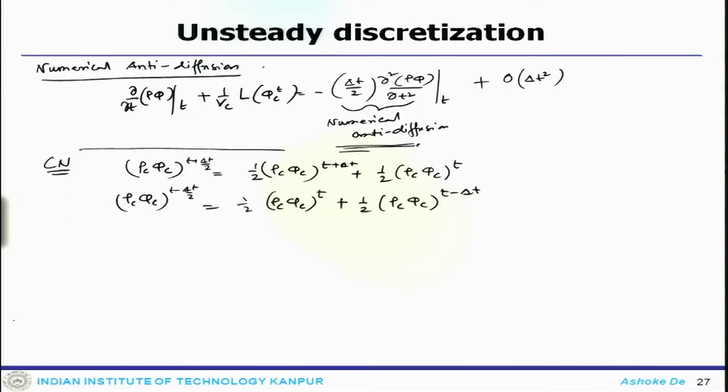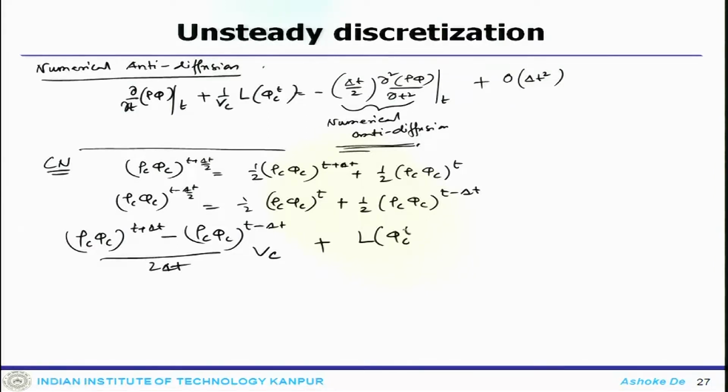Now, once we put this in the semi discretized equation, it will become rho c phi c at t plus delta t minus rho c phi c at t minus delta t, by 2 delta t, V c plus L phi c at t equals 0.